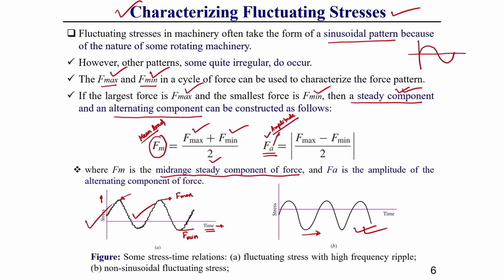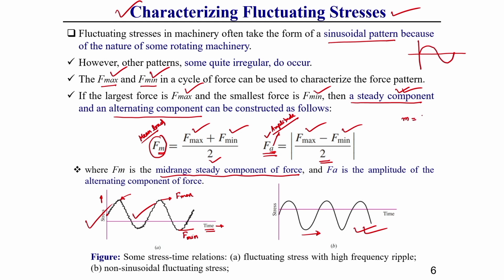A represents amplitude. So, amplitude of that load can be represented as the mod of F max minus F min by 2. Why mod is given? Because this is the magnitude I am showing, okay. This you should keep in mind. So, generally here you see M and here I have shown A. For fatigue types of loading, mean means maximum plus minimum by 2 and amplitude means maximum minus minimum by 2.